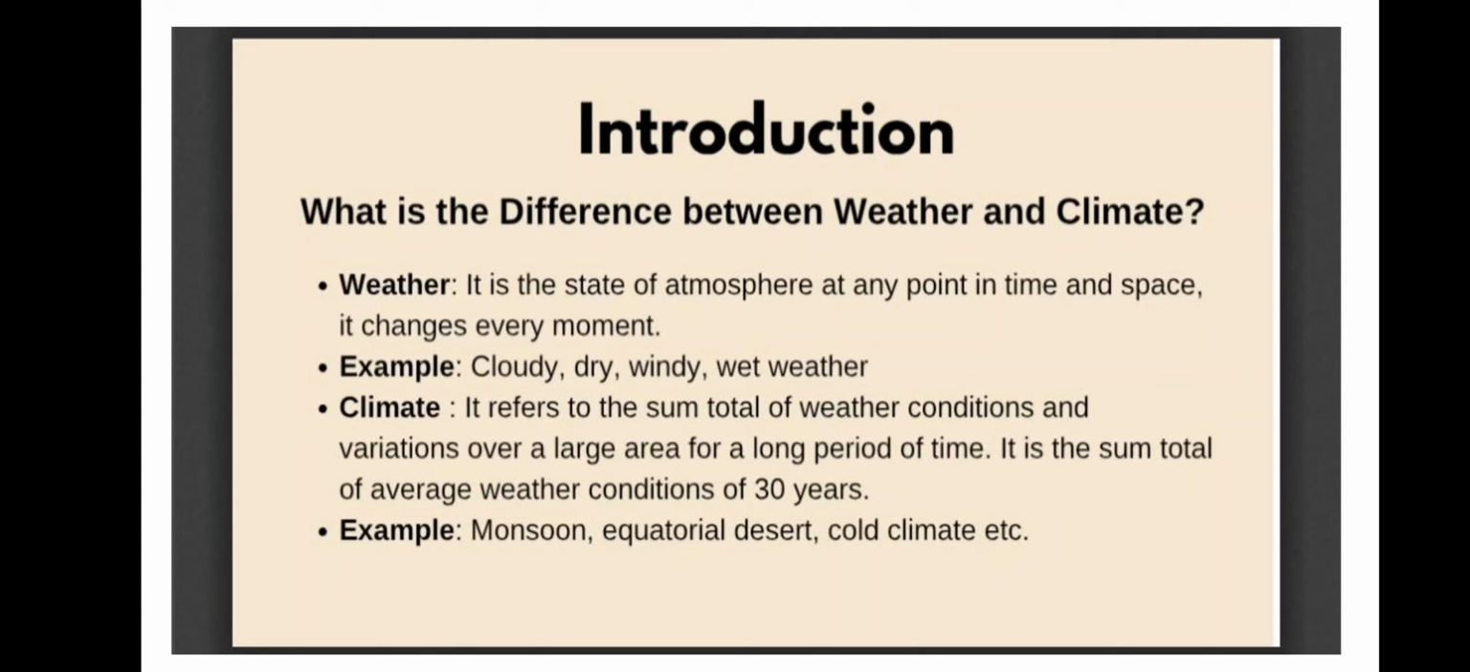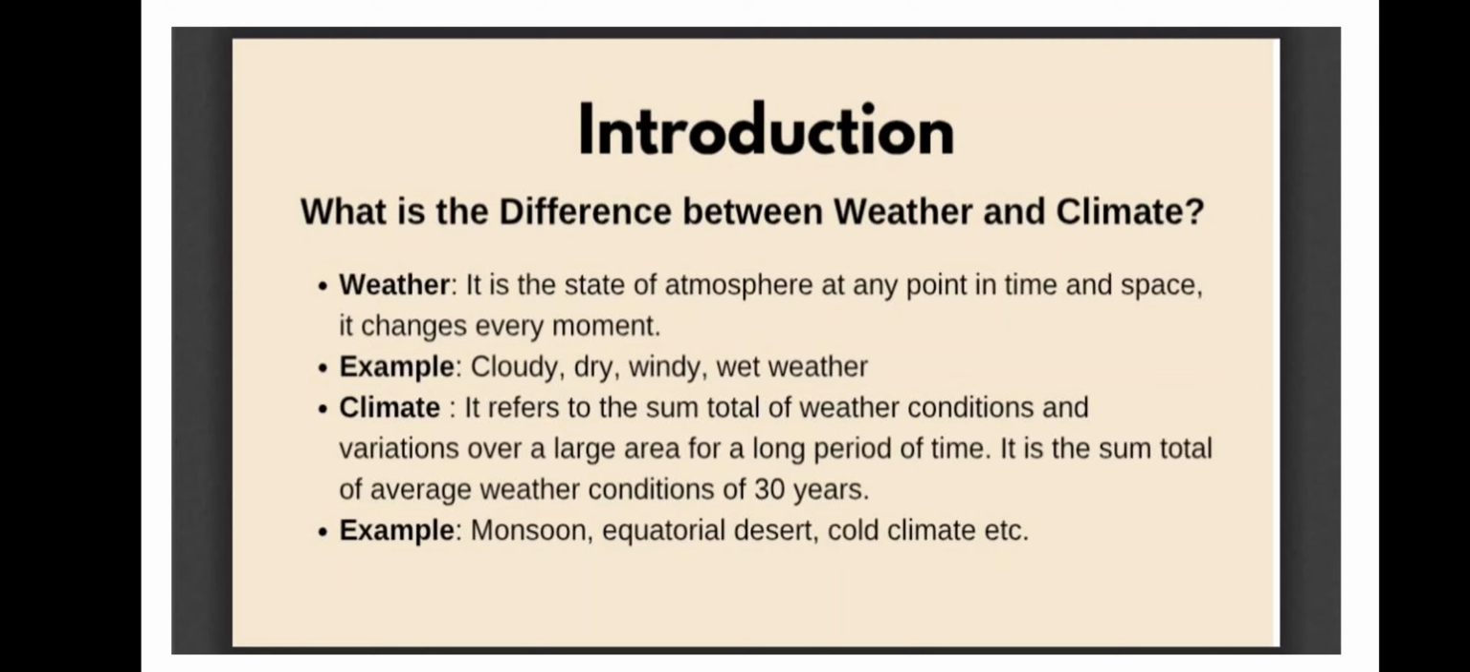Okay, and if we talk about the climate, it refers to the sum total of weather conditions and variations over a large area for a long period of time. It means it will not change, it would be a set pattern of the weather. And when we assess weather or climate, we see the same elements, and those elements are temperature, wind, air pressure, rainfall, precipitation, all these things. So in this chapter we are going to learn about all this.